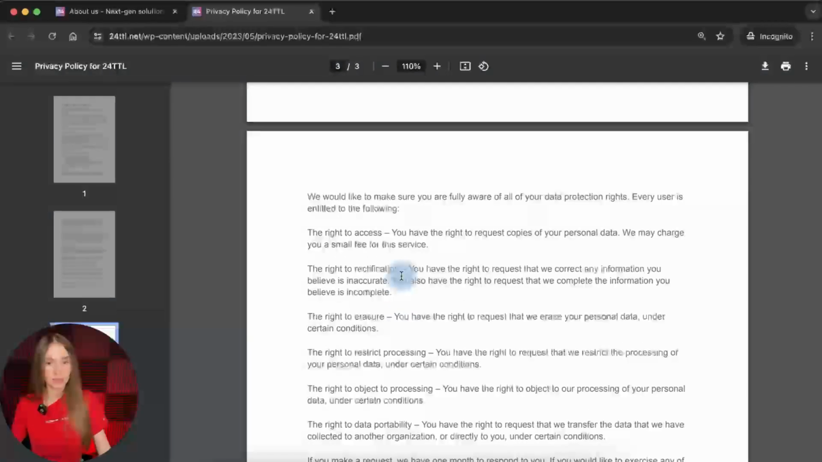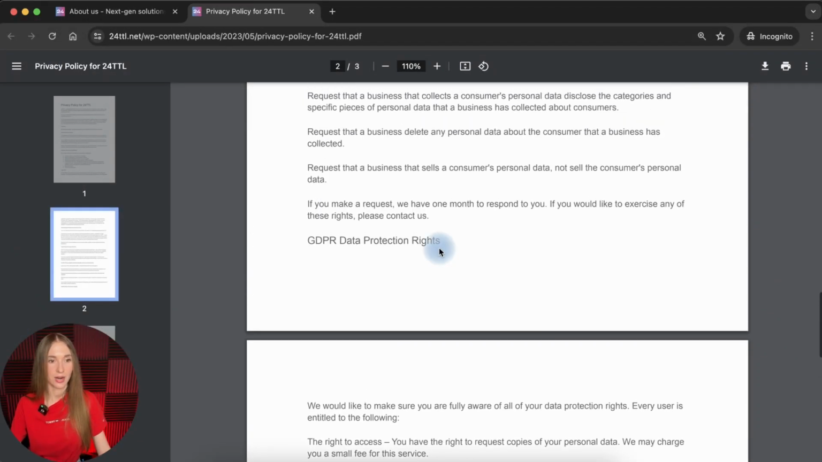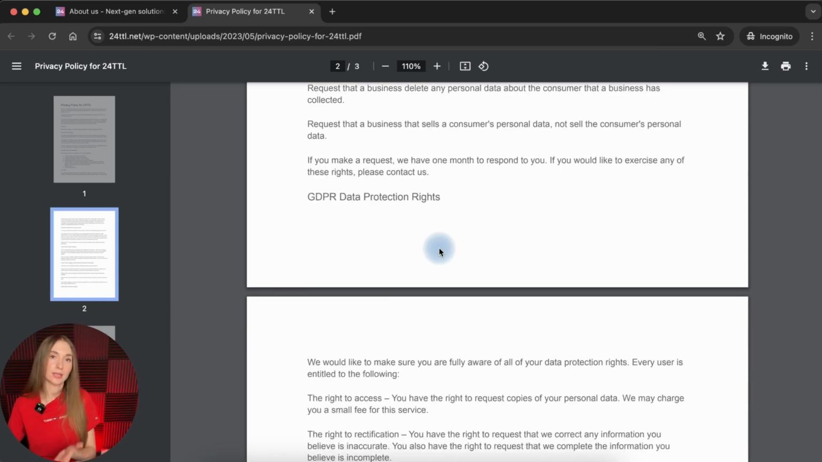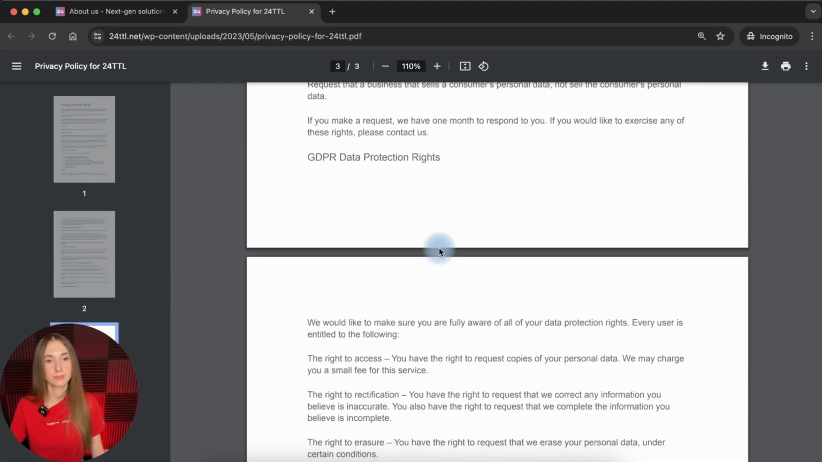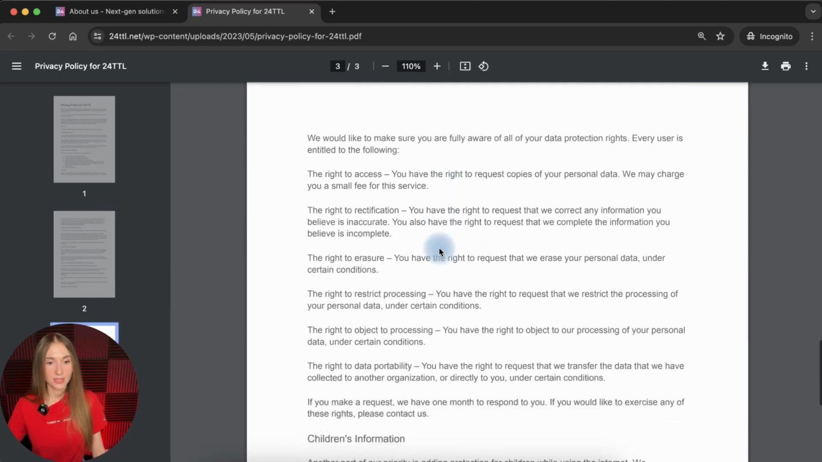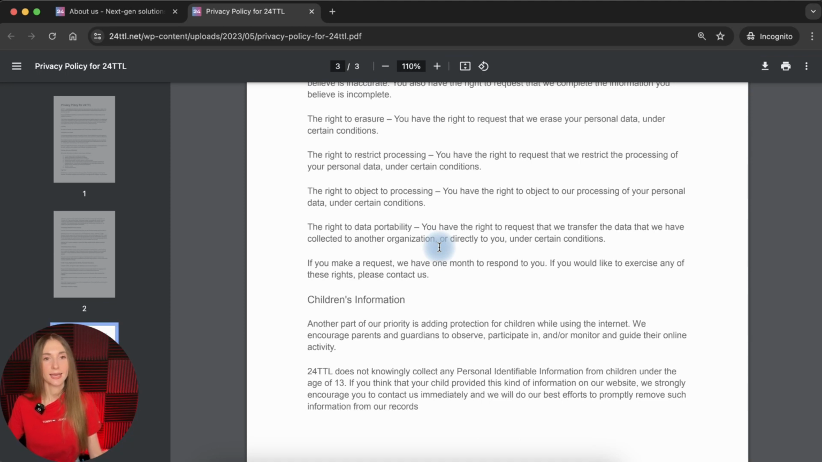And yeah, so this is a pretty short version of the GDPR rights section. And for sure, it's not compliant because of the reasons that I just mentioned, guys. What's next? Okay, and here we see another section, children's information. Let's check what the company states about this.